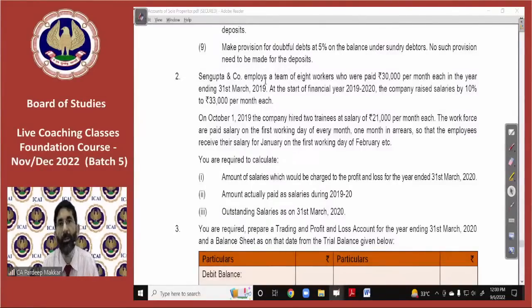Doesn't matter while solving at home, but it is mandatory that you do every question by yourself. Don't just see that this is an adjustment and it is done this way. No, you will have to do the complete question on your copies. Once you do the question on your copy, you will be more clear on each and every topic. So I assume that everyone has done these questions on their copies. If you haven't, you must.